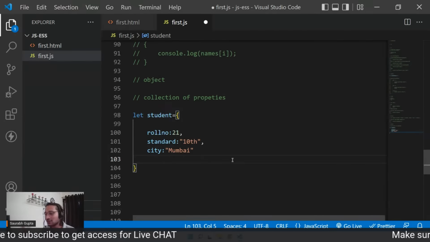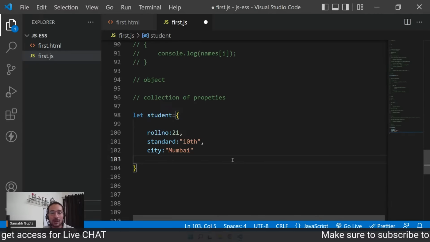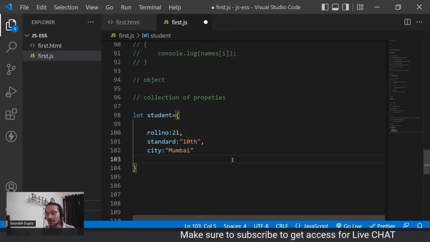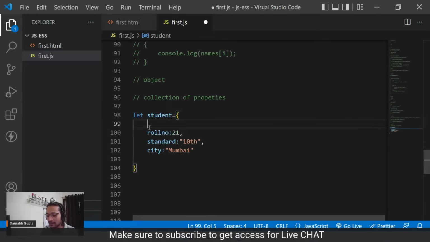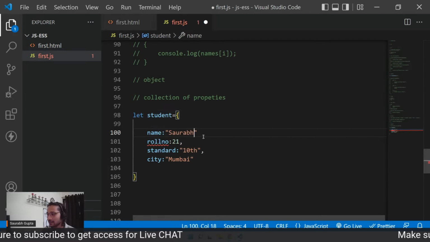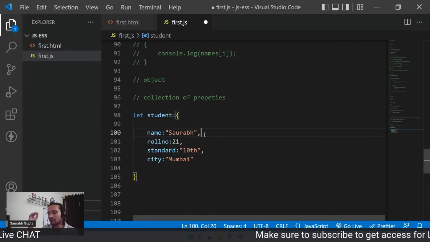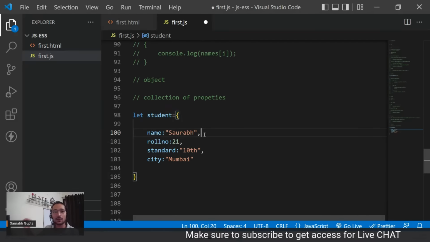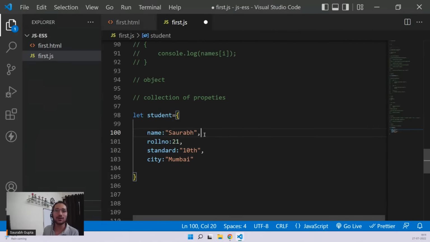Now, just understand how hard it will be to maintain 30 different variables, in which you don't know which belongs to what. You have to give proper naming like name1, roll number 1, standard 1, city 1. I also forgot the name, let me mention at least name here. So you have to create name1, roll number 1, standard 1, city 1, name2, roll number 2. You always have to deal with it like this.